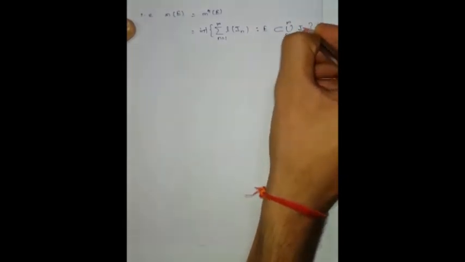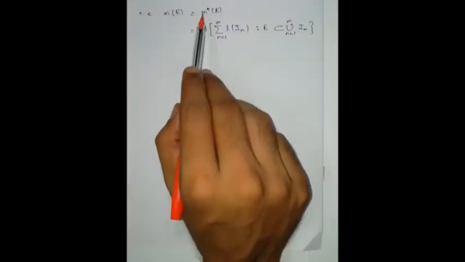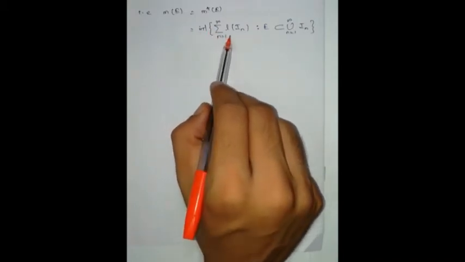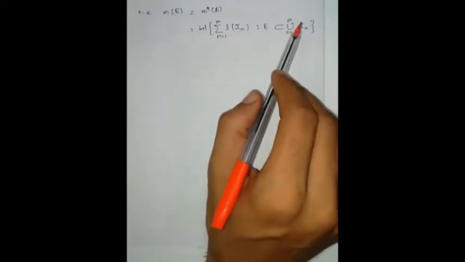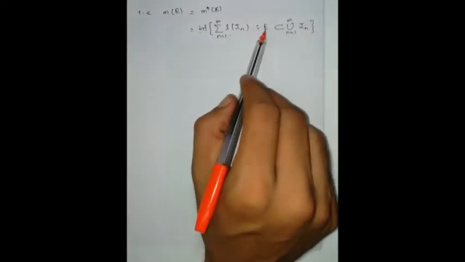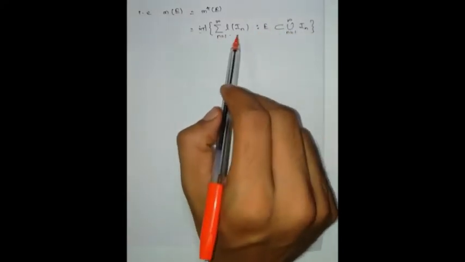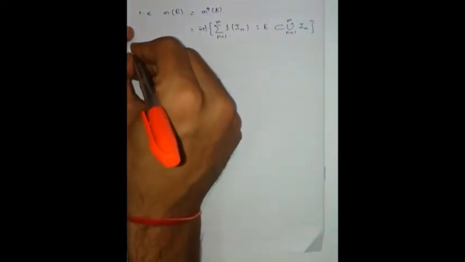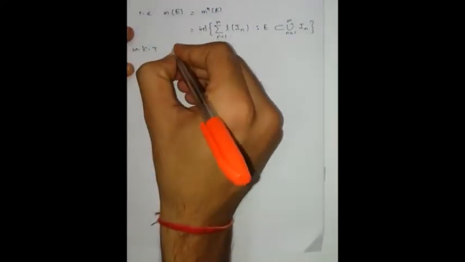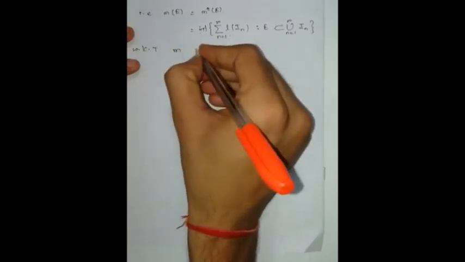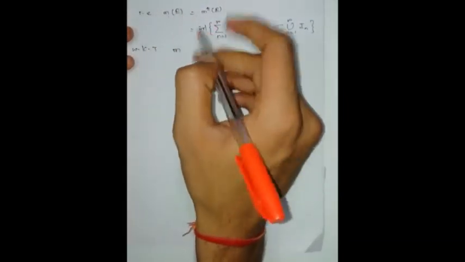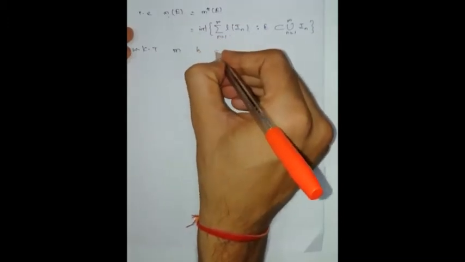That is, the infimum of all the sums of the lengths of intervals covering E. We know that this m, that is Lebesgue measure, is a measure.